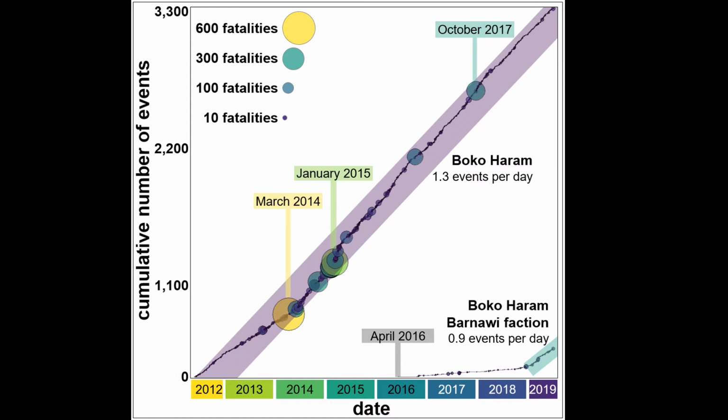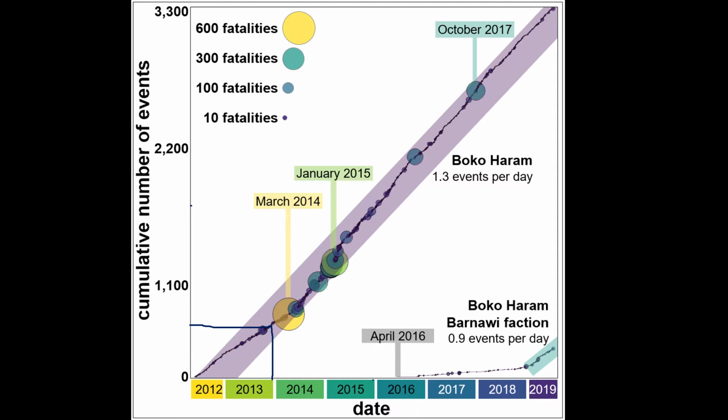And now what is interesting to observe is that since its formation in 2009, basically, Boko Haram started committing a certain number of events. So what we're looking at here is since the year 2012 and until 2019, which is when we downloaded the data, in the horizontal axis is time, and in the vertical axis is the cumulative number of events per year. So by the year 2013, Boko Haram has committed nearly 600 events. By the year 2015, Boko Haram had committed nearly 1,500 events, and so on, with 2019 at nearly 3,300 events.